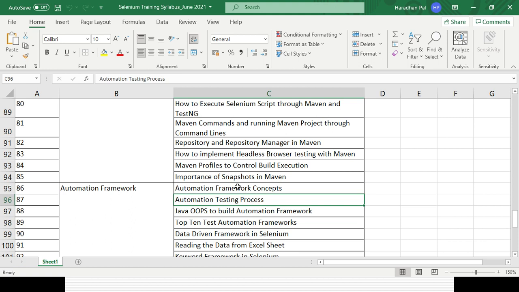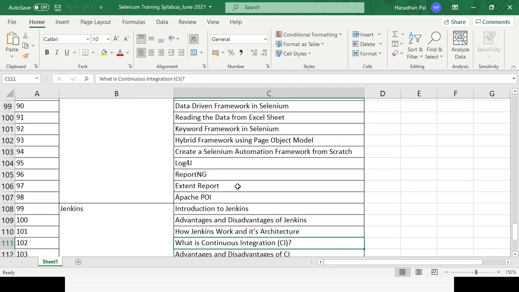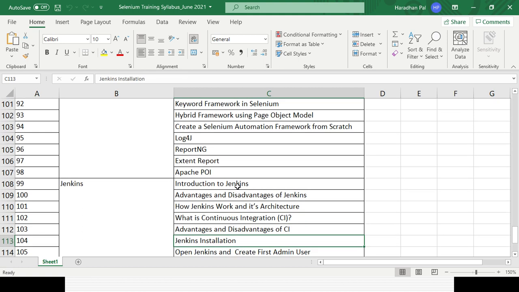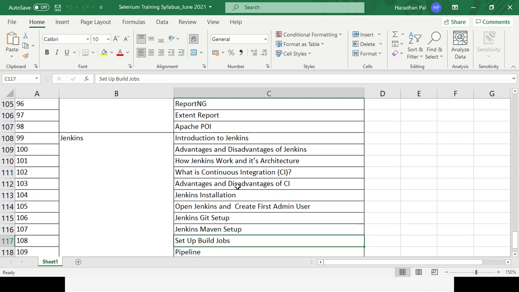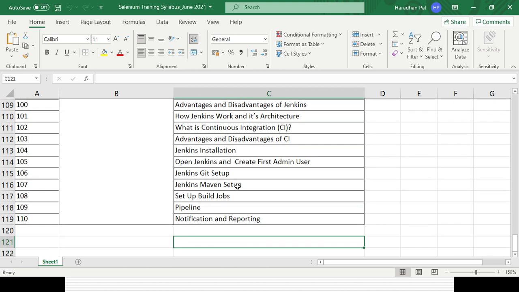And in the automation framework, I will let you know the importance of using a framework, what is data driven framework, keyword driven framework, and how to create a new project with the help of hybrid framework and page object model from the scratch level, where we will use Apache POI, Log4j, ReportNG, extent report. And in Jenkins, I will let you know what is CI/CD, continuous integration or continuous testing all about, how you can install Jenkins, how you can create your admin user, how you can integrate Jenkins with Git and Maven project, how you can create the build, and how you can create a pipeline, and what notification and reporting is all about.